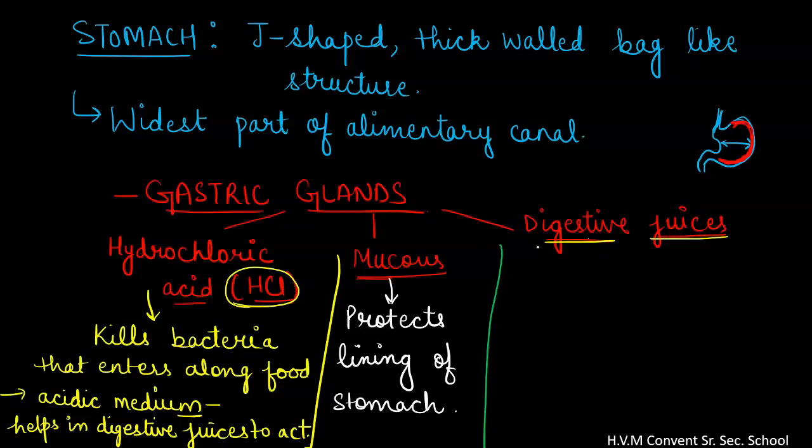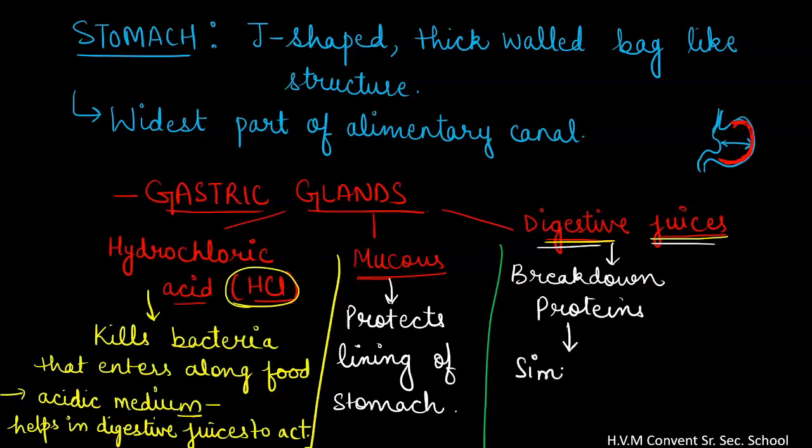Then there are digestive juices. What is the function of digestive juices? These digestive juices break down the proteins into simpler substances.